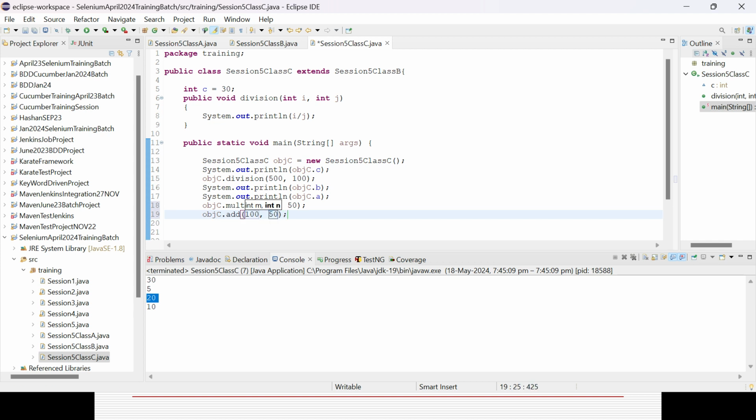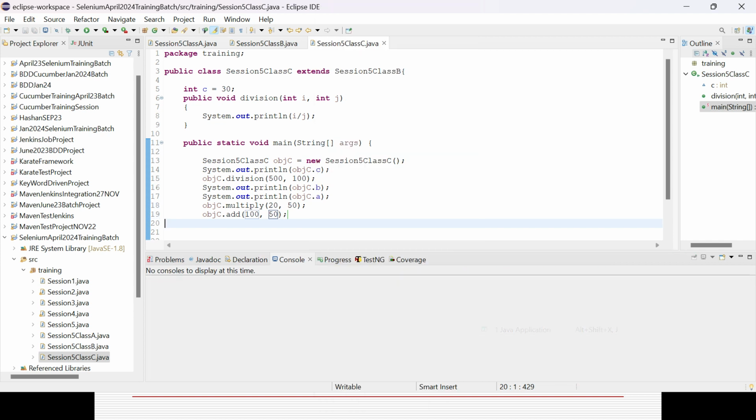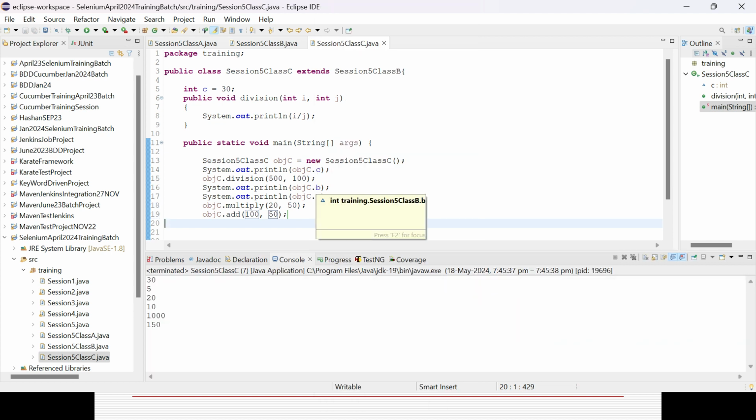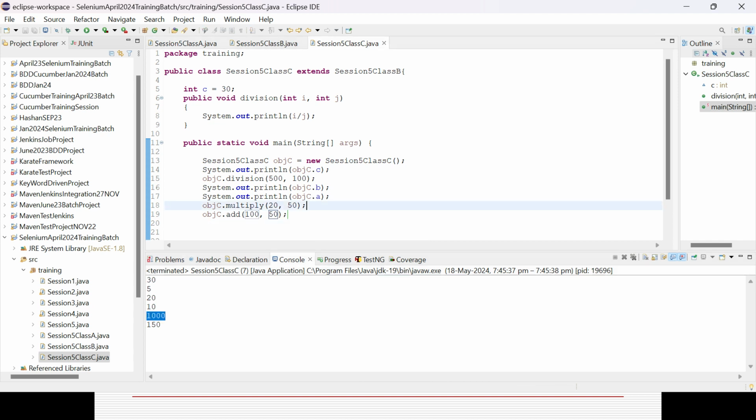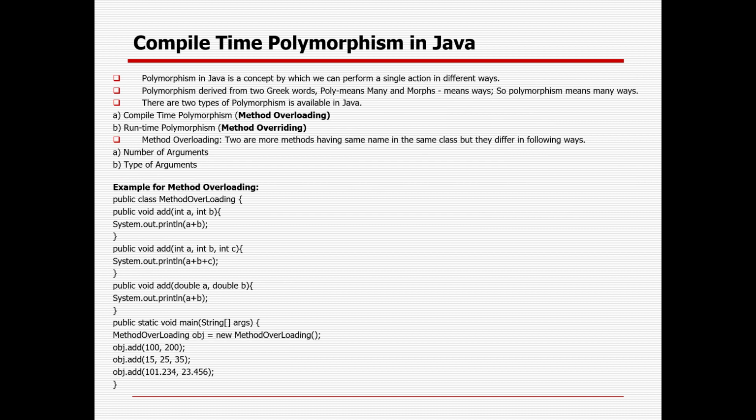Okay, now we could see, C is my child, I can access B, I can access A, which is the parent and grandparent respectively. So that is the way in real time you will be seeing the framework part, a lot of things will be there down the line, but that is the concept coming from Java. This is the first OOPS concept of Java, which is called inheritance. Then I will cover one more thing called polymorphism.